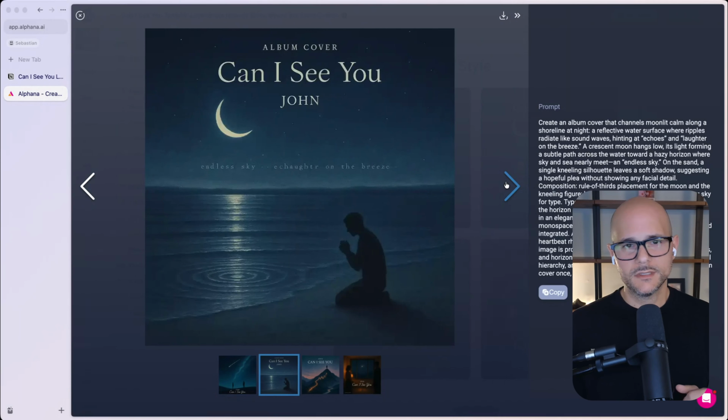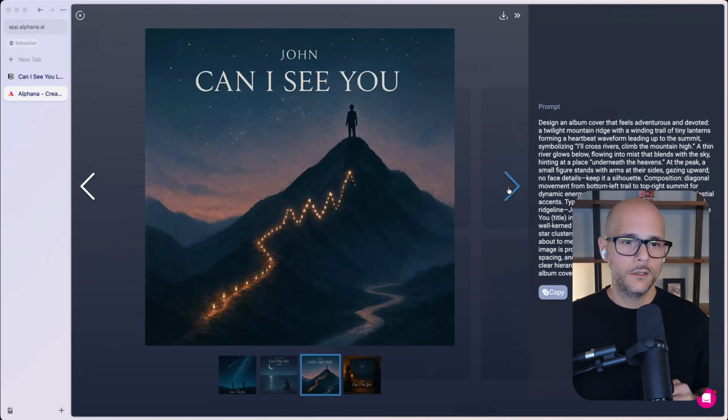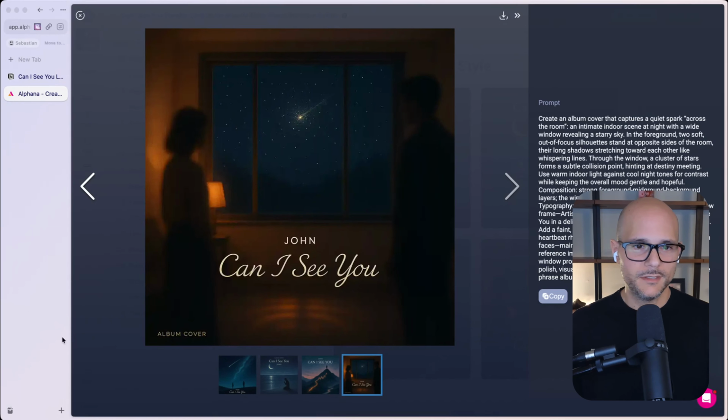So let's look at the second version, right? Here's another cover art called Can I See You? By the water, him kneeling on his knees. Here's another one. Look at this, right? Climbing up the mountain. You got the lights that show kind of the pathway up. And it says, Can I See You? And then last but not least, they're indoor. You've got these two figures looking out the window with the stars out there.